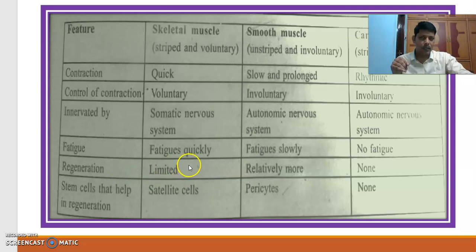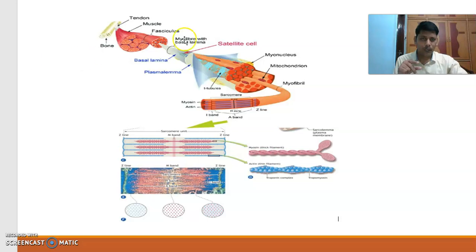And regeneration: if this muscle is damaged or injured, the regeneration capacity is limited. Here it is relatively more compared to this one. Here none. Cardiac muscle, if it is damaged once, cannot be regenerated. And the stem cells that help in regeneration are satellite cells. You can observe satellite cells here. Okay, these are the satellite cells, which are the stem cells.